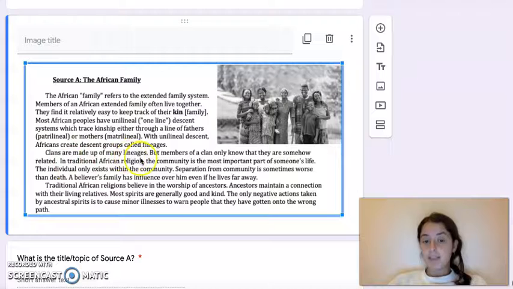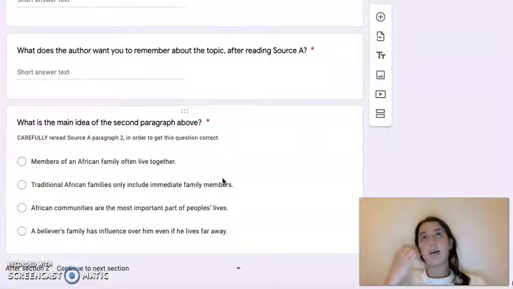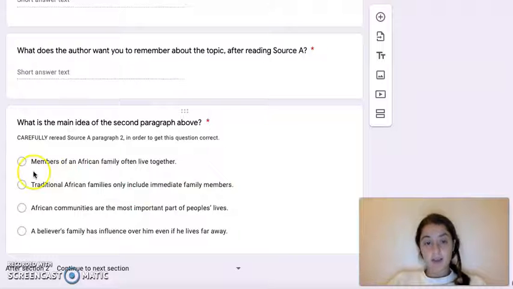Clans are made up of many lineages, but members of a clan only know that they are somehow related. In traditional African religion, the community is the most important part of someone's life. The individual only exists within the community, and separation from community is sometimes worse than death. A believer's family has influence over him even if he lives far away. So I'm already thinking, okay, community is huge. Family has influence even if the person's not within the vicinity, which means even if they're not close by. So let's see if we can come up with an answer choice that encompasses that.